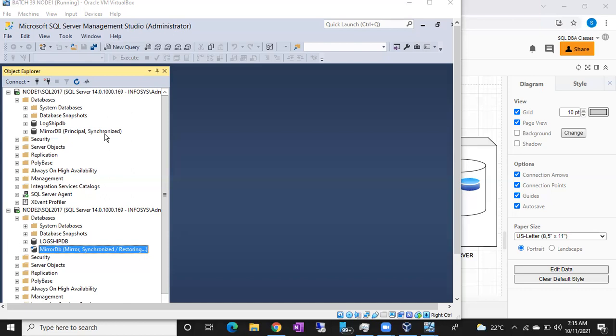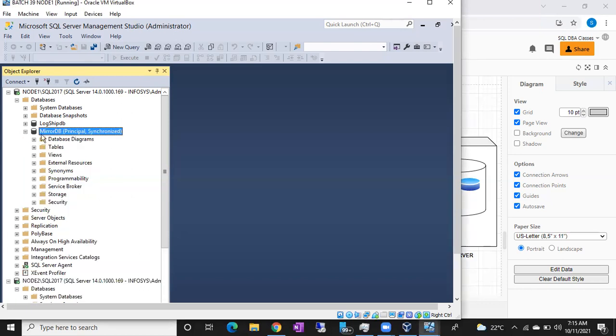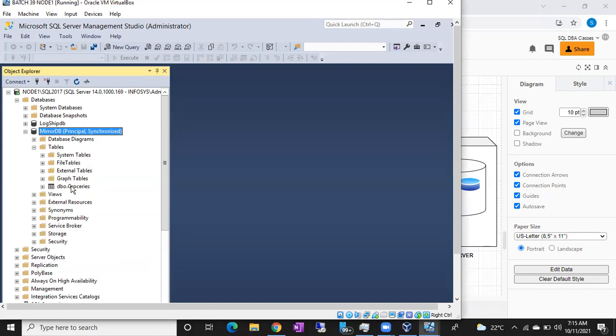So what we can do now is, I'll show you how to do the failover. Before that, let me insert one record here. Last time we inserted 4 records, right? Tables, groceries, right?